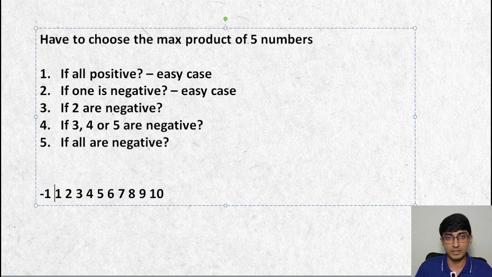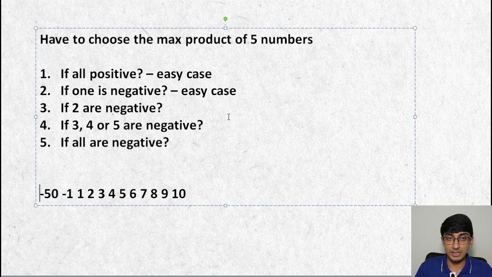Introduce a negative number here, and still selecting the top 5 is good for me. Introduce another negative, let's say -50, and now it's actually worth selecting these 2, and selecting the end 3. So you would select -1, -50, and you would let go of 6 into 7, because 6 into 7 would give you 42. You would rather take 8 into 9 into 10 into 50 rather than 8 into 9 into 10 into 42. So getting in 2 negative numbers kind of spoils the game.